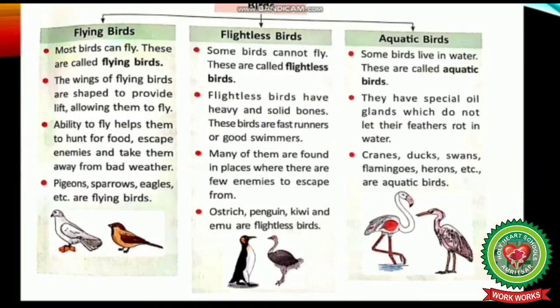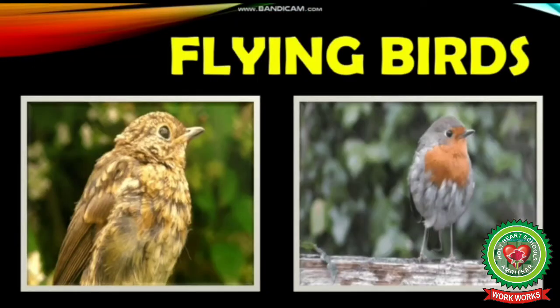Now come to the next page. Number 1, flying birds. Most birds can fly. These are called flying birds. The wings of flying birds are shaped to provide lift, allowing them to fly. Next, the ability to fly helps them to hunt for food, escape enemies and take them away from bad weather.